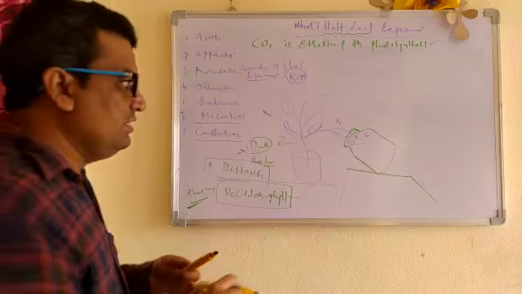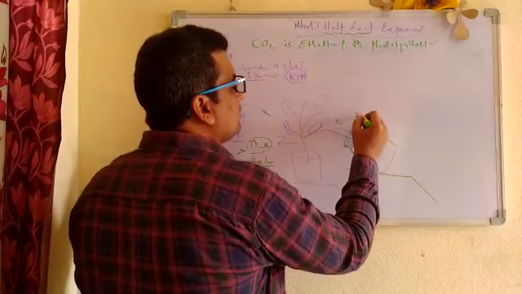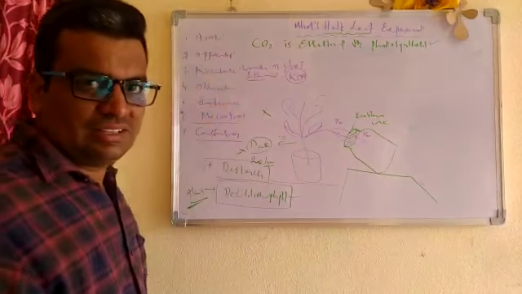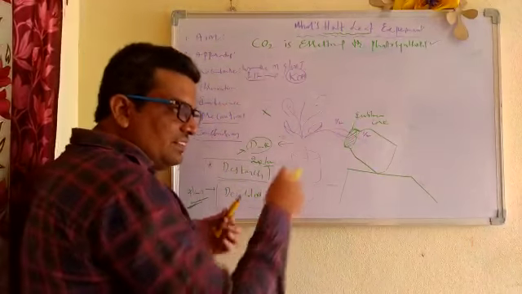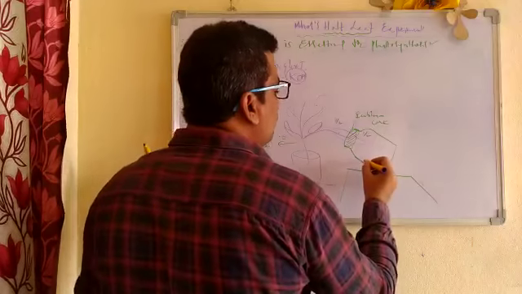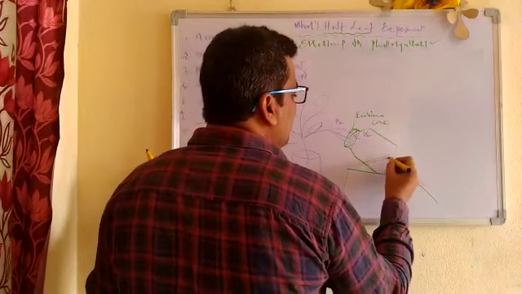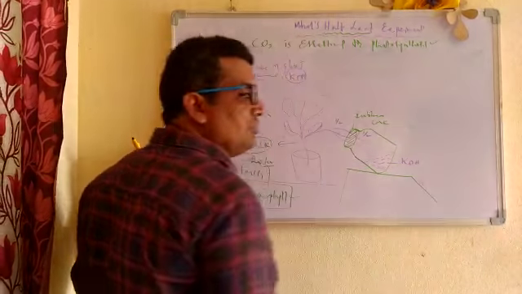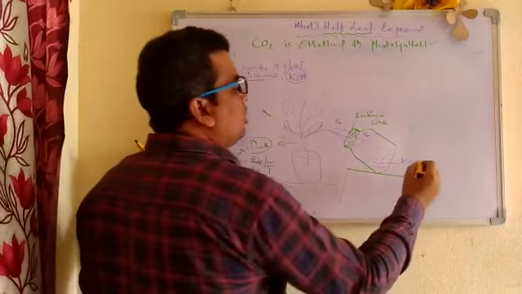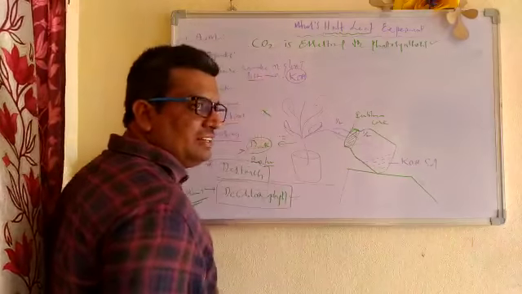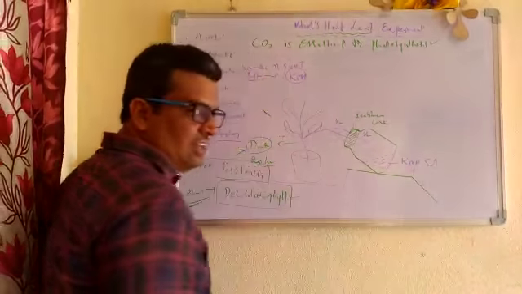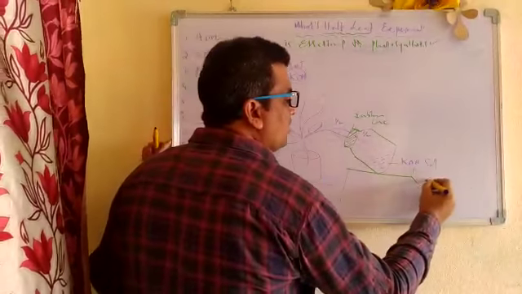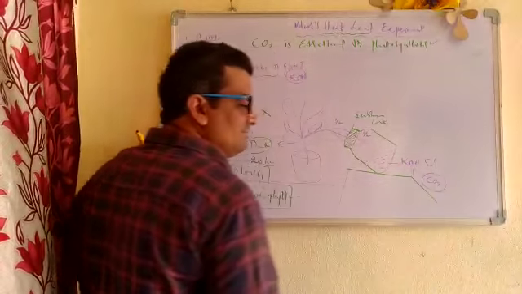How do we have to insert it? We have a rubber cork. And before inserting this setup, we have to pour a solution, potassium hydroxide, KOH, pellets or solution. What is this potassium hydroxide? Just as a sponge absorbs water, in the same manner, the KOH absorbs the carbon dioxide.